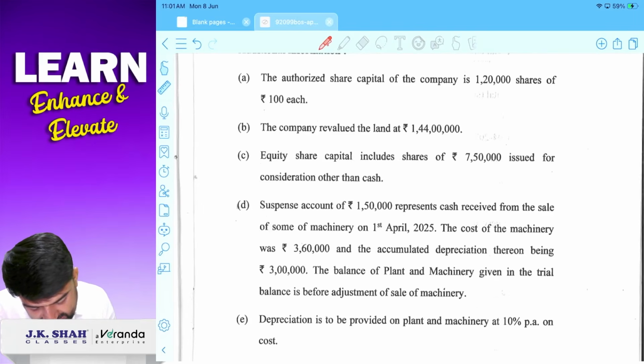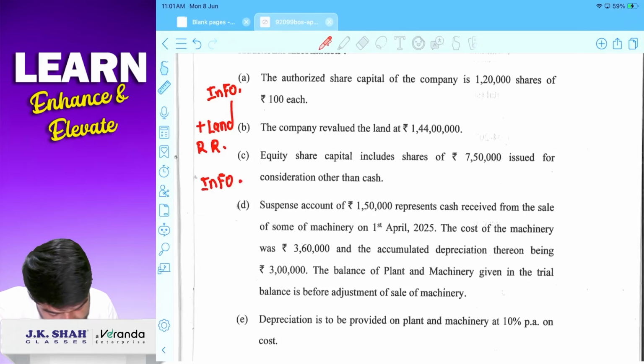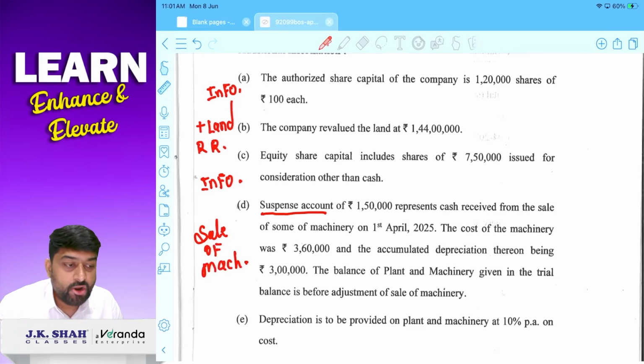So I can say first one is authorized capital. It is just an information which you have to disclose in share capital note. Revaluation of land, so add to land and revaluation reserve will be shown under reserves and surplus. Equity share capital issued for consideration other than cash. It is just an information which requires disclosure. Suspense account. Now this is sale of machinery wrongly recorded, and that is why suspense account has been created.